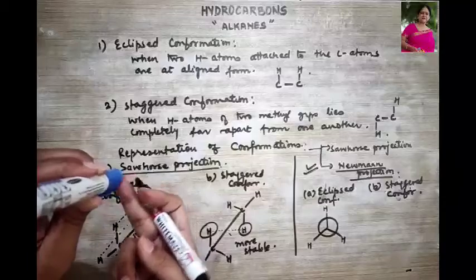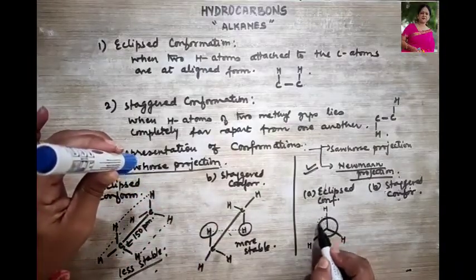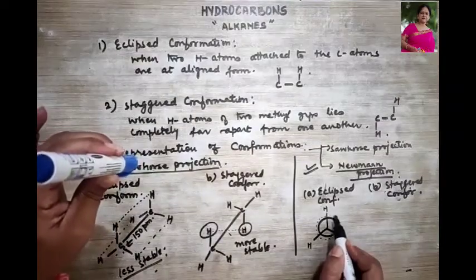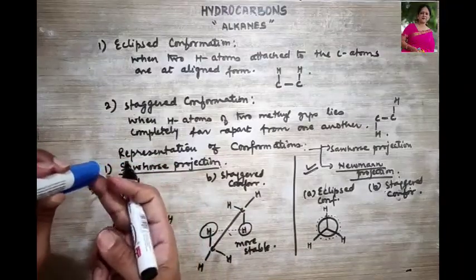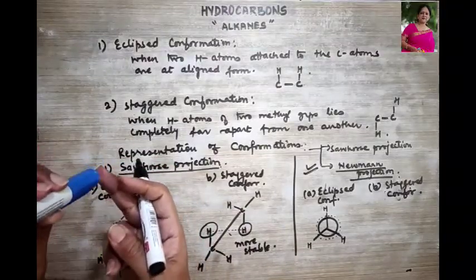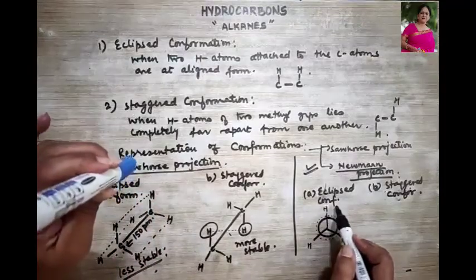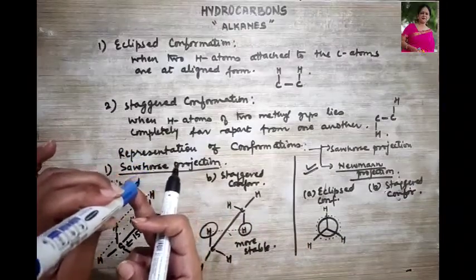Now, how to represent this carbon at the back? This carbon can be represented with a dotted line. This dotted line shows that I'm talking about the carbon which is behind. Now when this is behind and I'm talking about eclipsed conformation, what do we know about the hydrogen? They are also lying in the same plane.